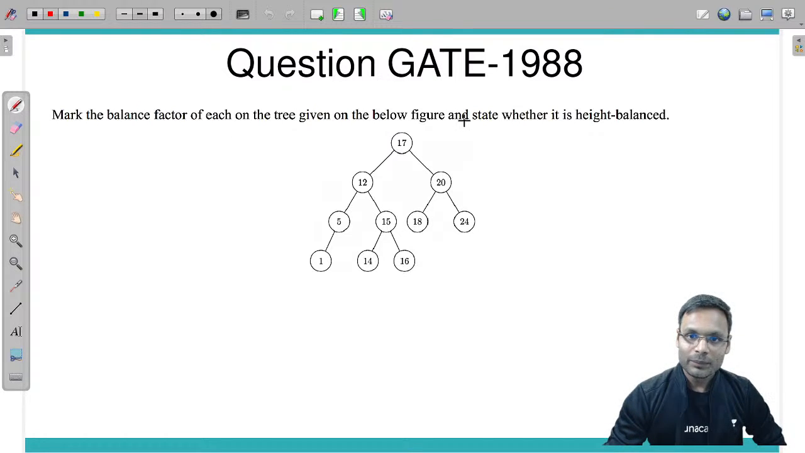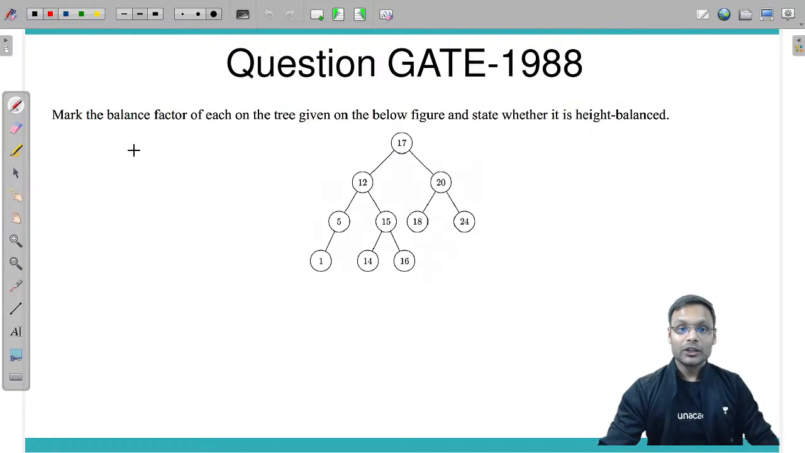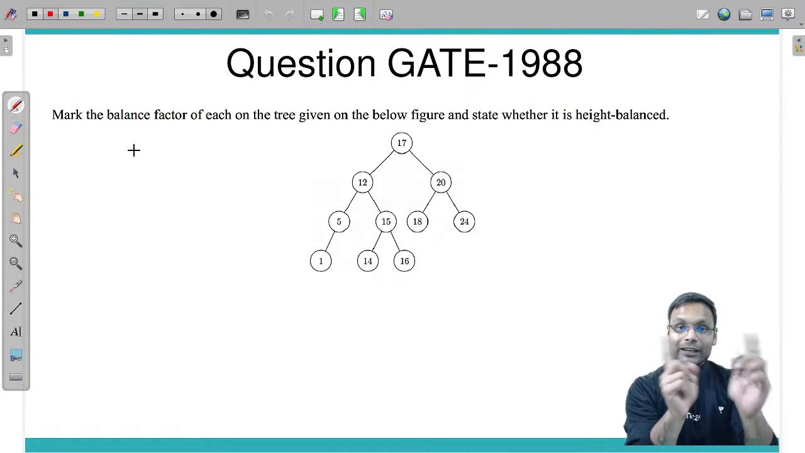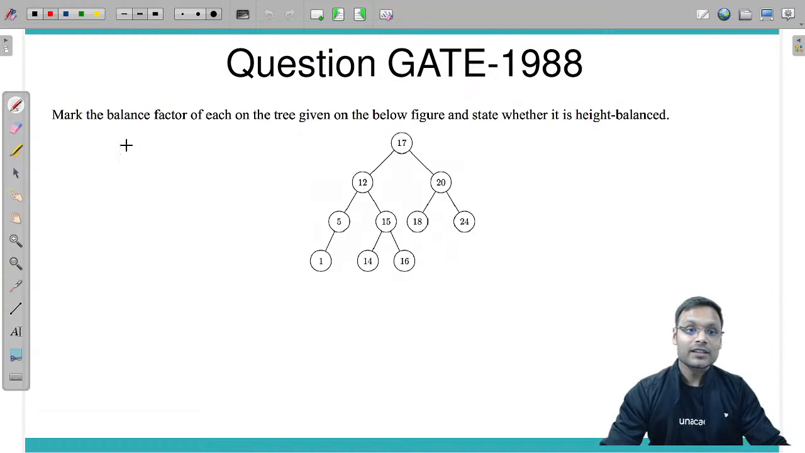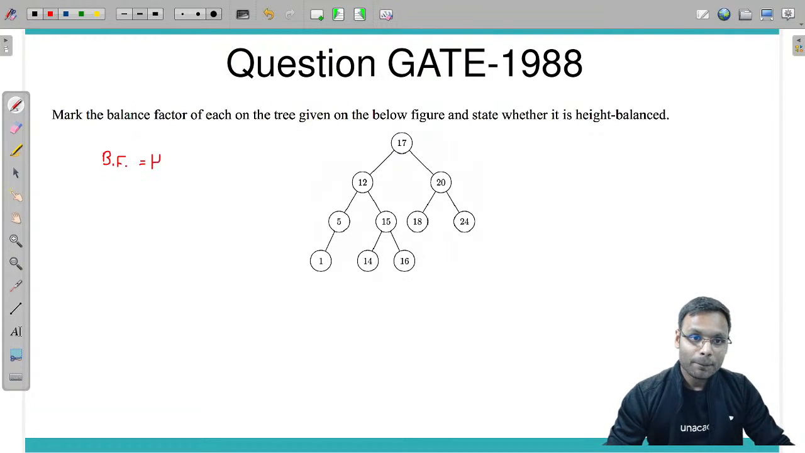Okay, now the next question says, mark the balance factor of each node of the tree given in the below figure. State whether it is height balanced or not. So I need to calculate the balance factor of each and every node. First of all, what is the balance factor? Balance factor is nothing but height of the left subtree minus height of the right subtree.